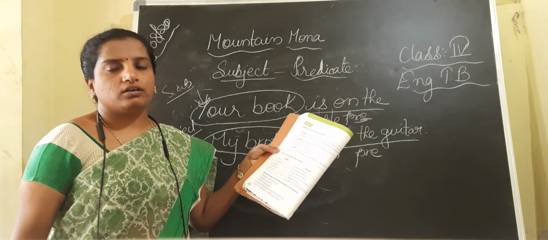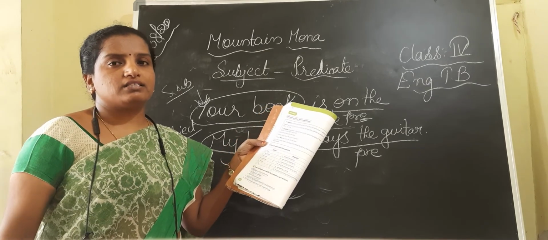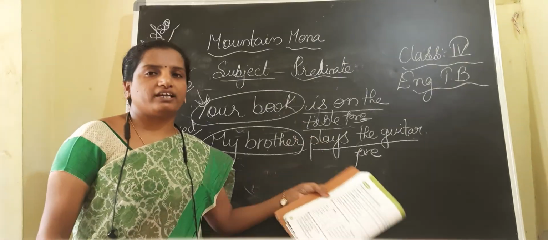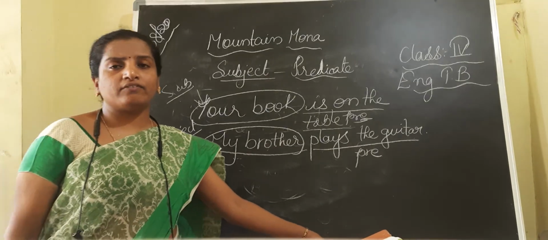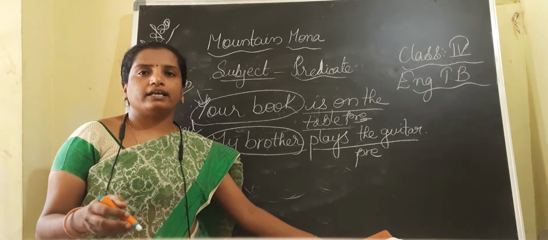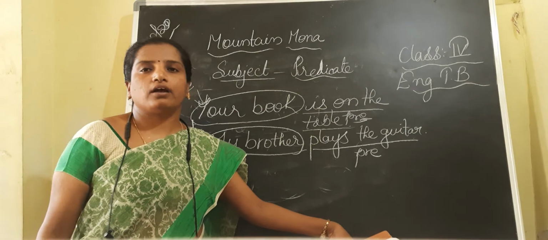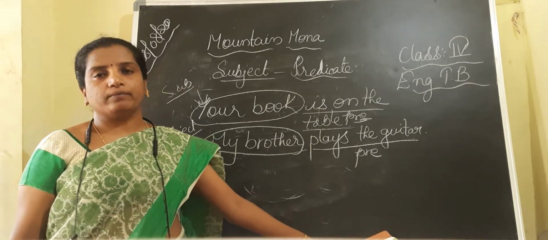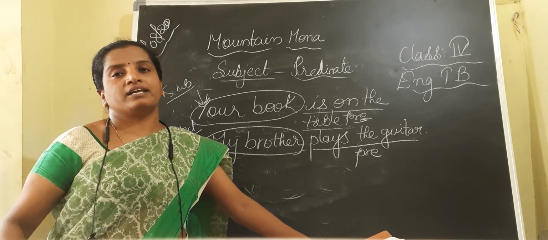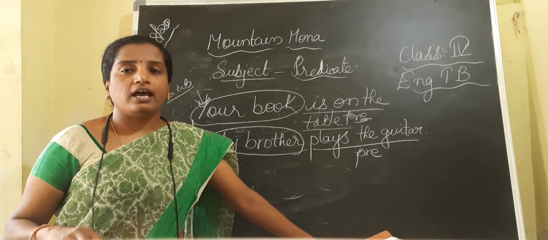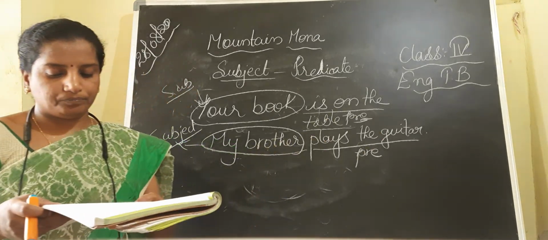In this way, we can identify the subject and the predicate. What is the subject? In a sentence, the doer of the action, or the person or thing we are discussing in the sentence, is known as the subject and the remaining part is known as the predicate.